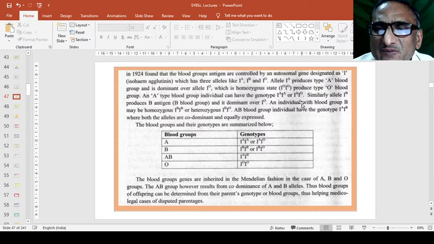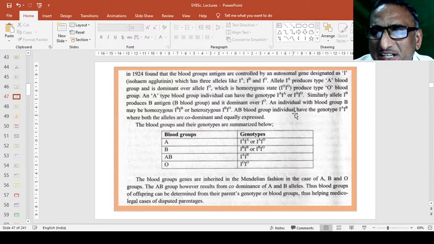Similarly, an A type blood group individual can have genotype IAIA or IAIO. Because A is dominant, it produces IA in the next generation.